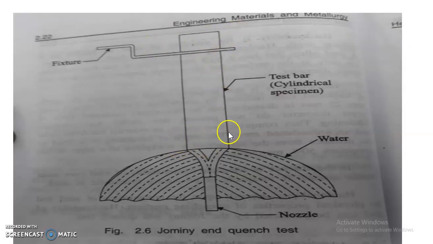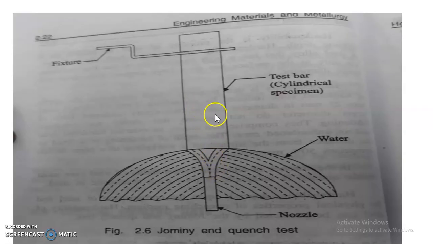So the bottom end cools more rapidly, and the other parts cool very slowly. The lower end will become more hardened because it is quenched, but the other end will cool slowly, so it will not harden that much.